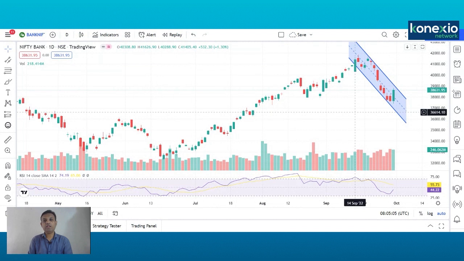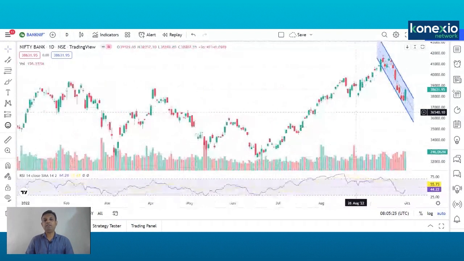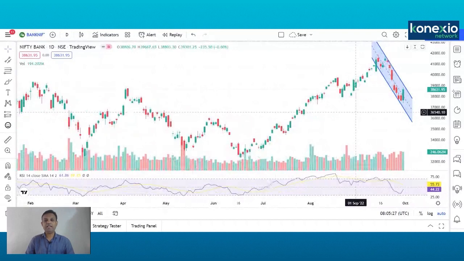Currently, Bank Nifty is quoting around 38,631. If it opens around maybe 38,350, 38,360 odd levels, that should be used as a buying opportunity from that particular level. So index are looking bullish at these levels. So looking at this particular pattern, we feel any dips should be used as a buying opportunity.